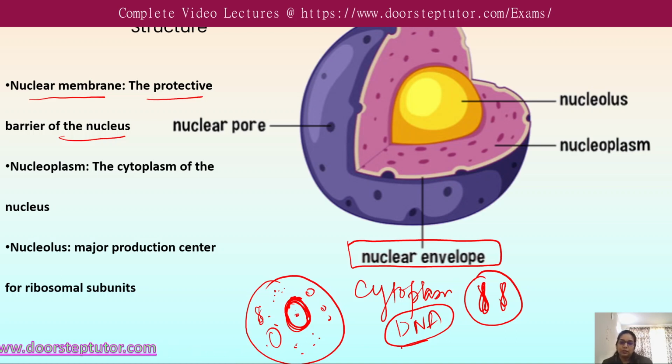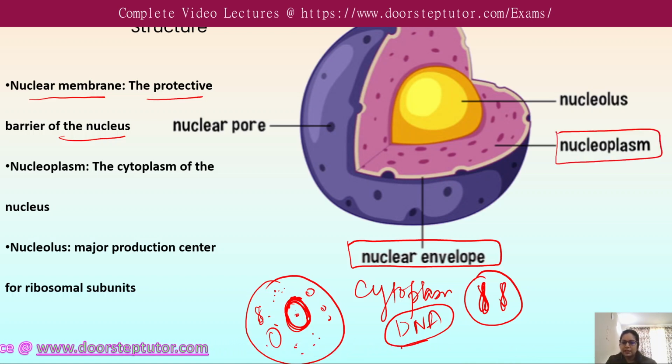So why is it known as a nuclear envelope? Because it envelops the nucleus structure, or the contents of the nucleus, and it protects the nucleoplasm.